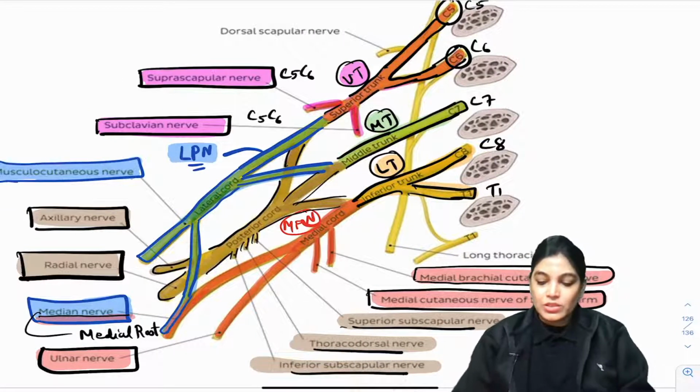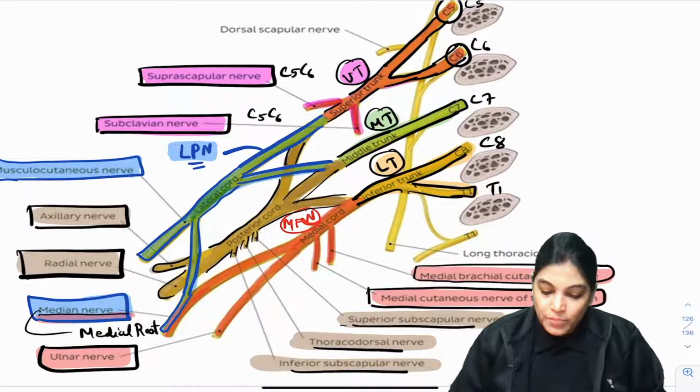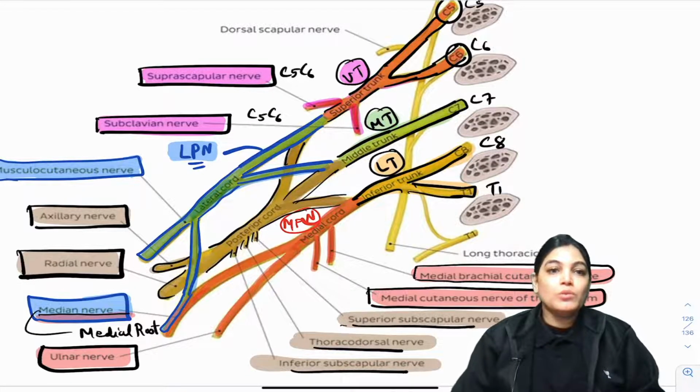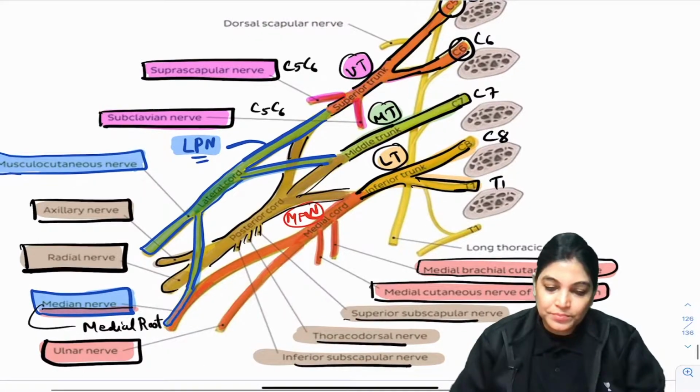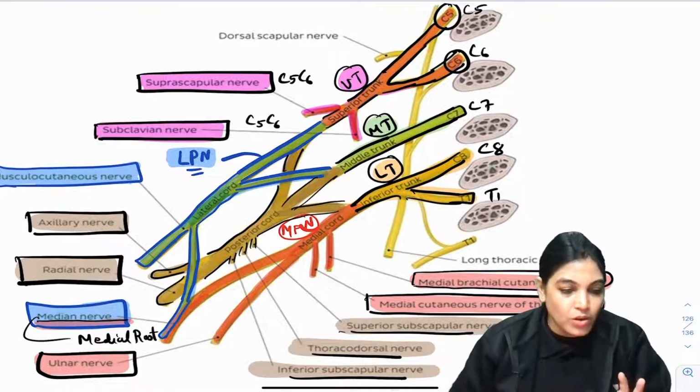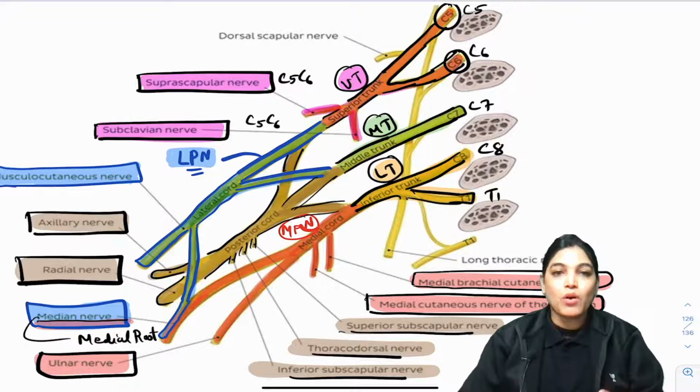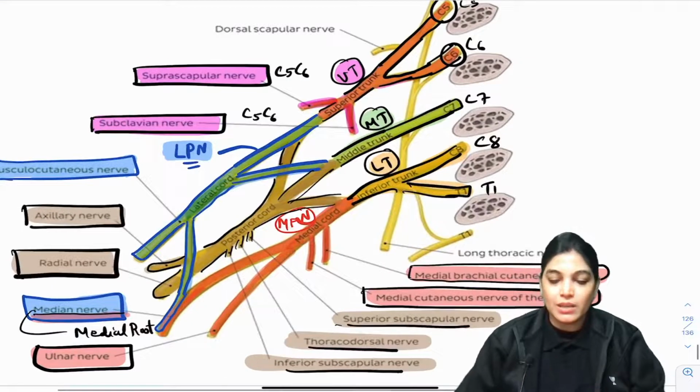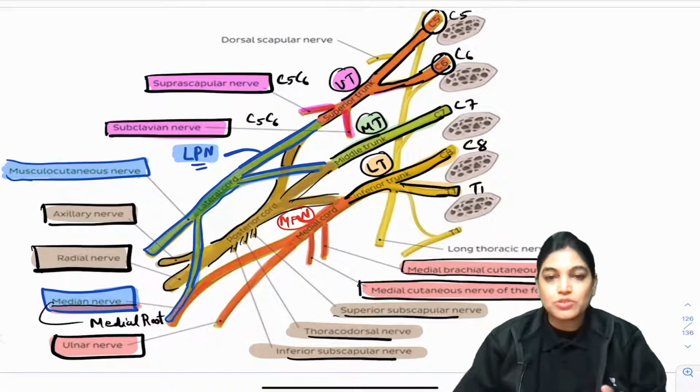All red color branches which you are seeing are the branches from the medial cord. Blue color is the branches of lateral cord, and you can see brown color branches are from the posterior cord. So we have done with that, and it will be followed by one more session. We will have 2-3 sessions on the brachial plexus.